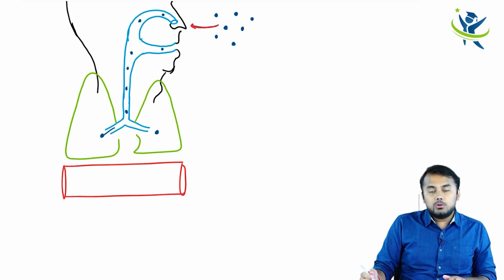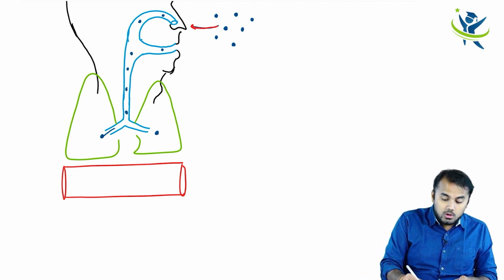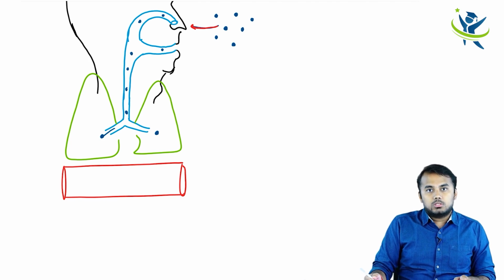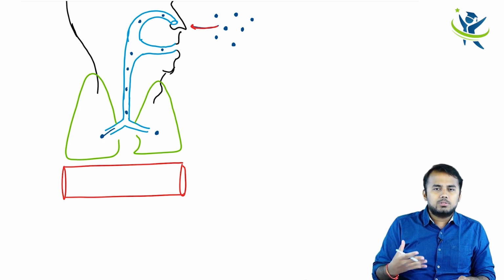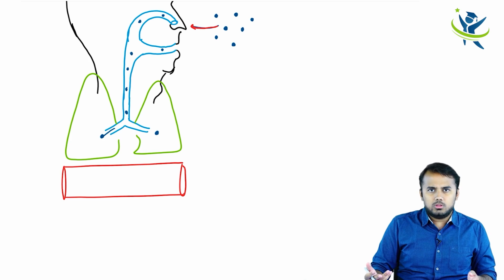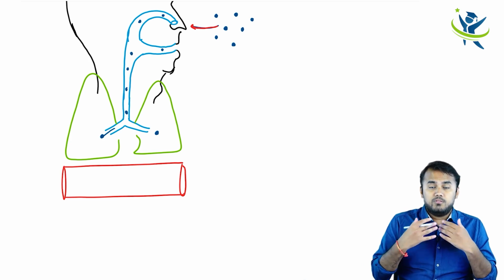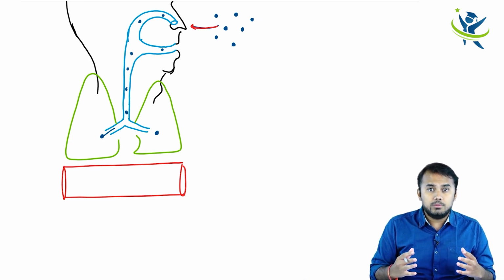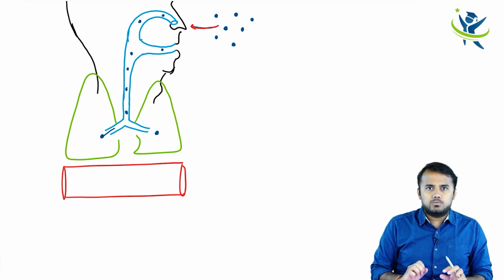So when they enter into your lungs, obviously these spores are not digested by our human enzymes. If any bacteria enters into your body, with the help of lysosomes, the hydrolytic enzymes and all the chemical mediators, you can digest that bacteria, you can break it down. But these spores you cannot break down. So when you cannot break them down through your own human enzymes, what will happen is that all the cells come there and surround the spores.